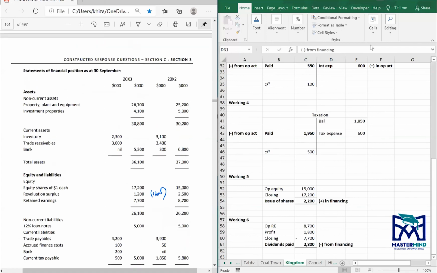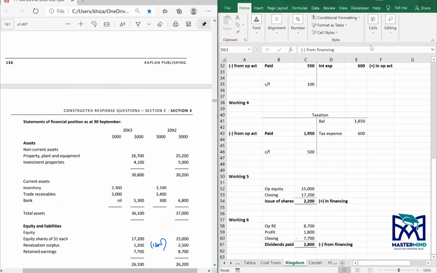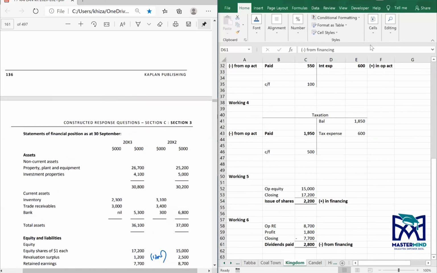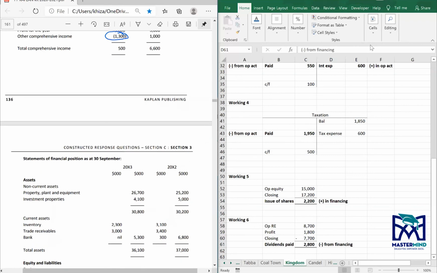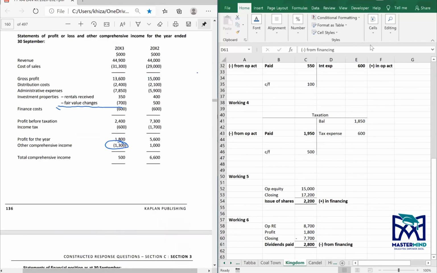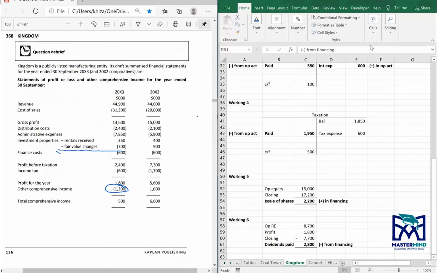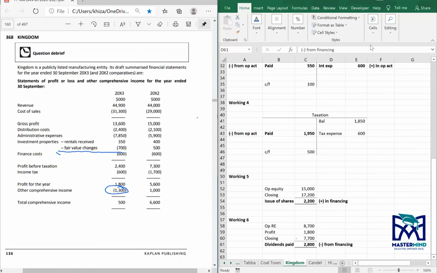All right. So current liability is the 12% loan note. There's no change in the loan note. Bank, we know. Trade receivables, we know how to work it. Inventory, we know. We've done investment properties, PPE, and finance cost. Rental received will be taken to investing activities, like I mentioned, so make sure to remove it from here and take it to investing activities.